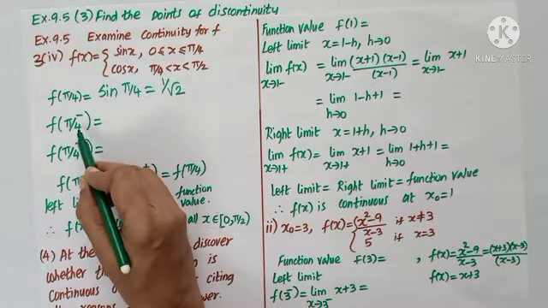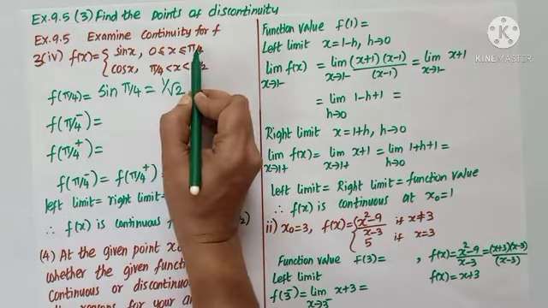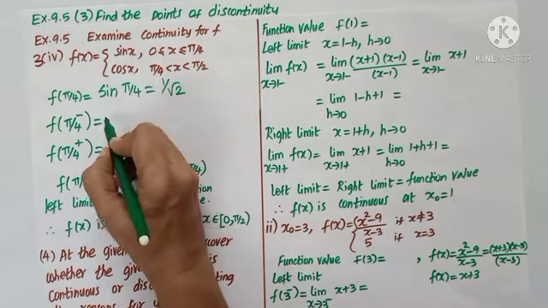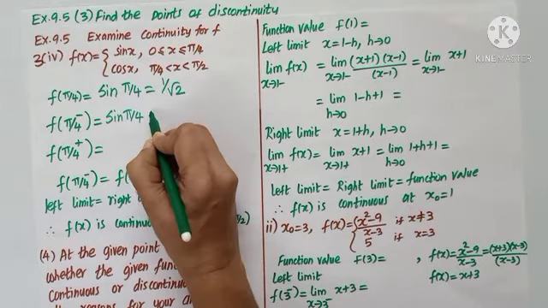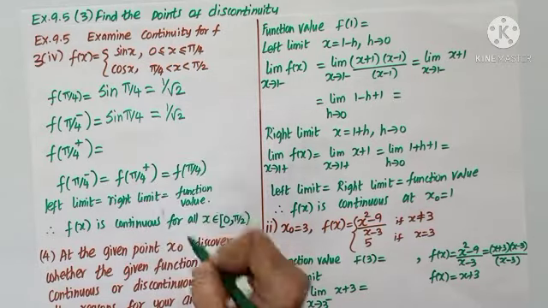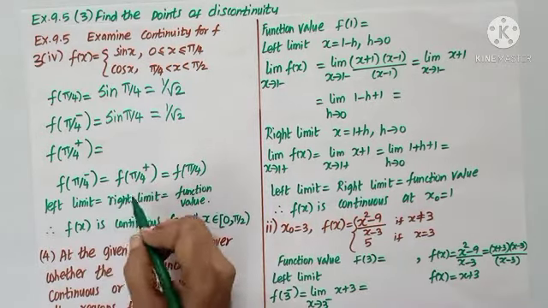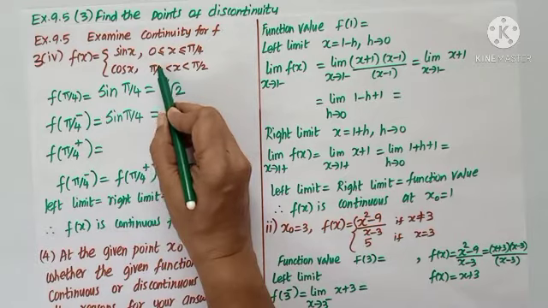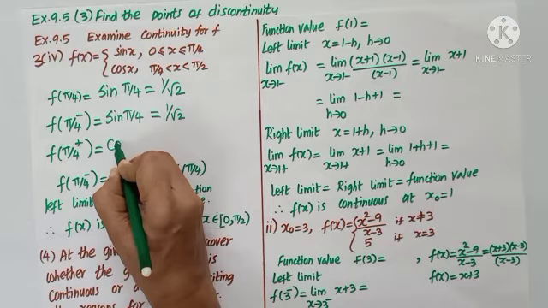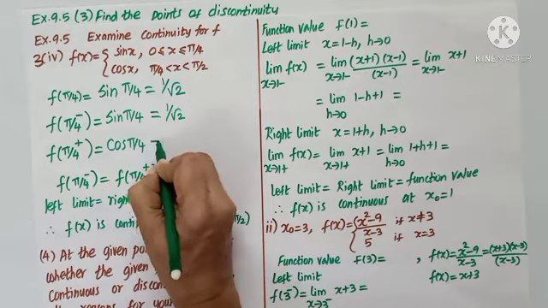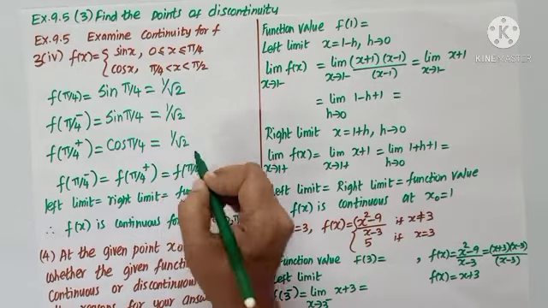For left limit, I am below pi by 4, so naturally substitute here. It is sin pi by 4 and my answer is 1 by root 2. For right limit, I am in pi by 4 plus, that is I have to substitute here. It is cos pi by 4 and my answer is 1 by root 2.